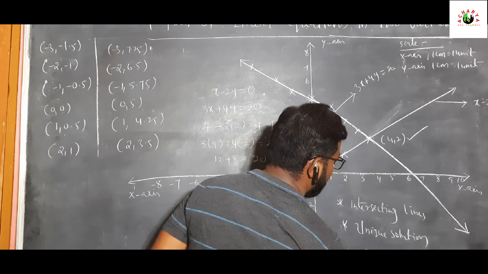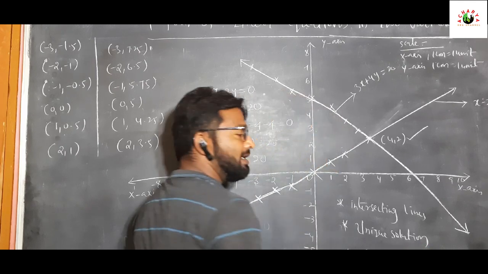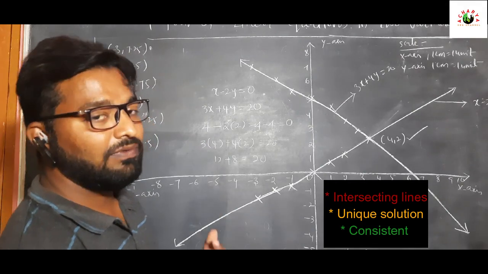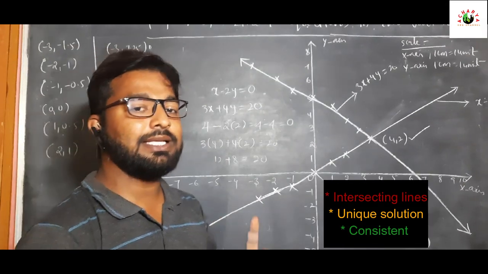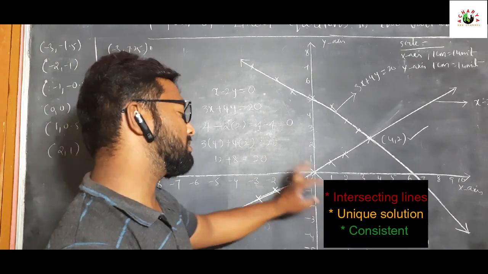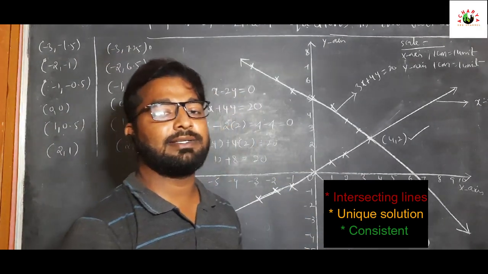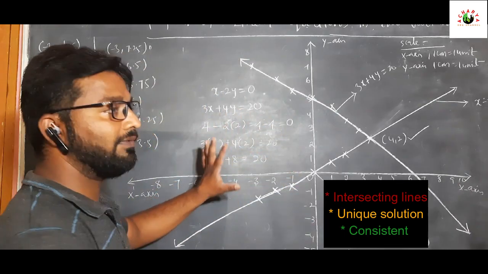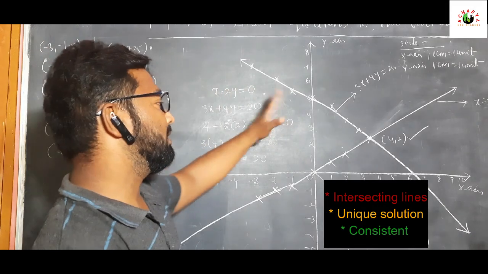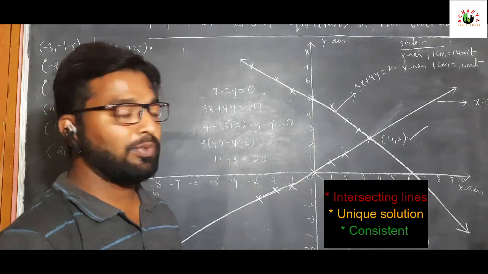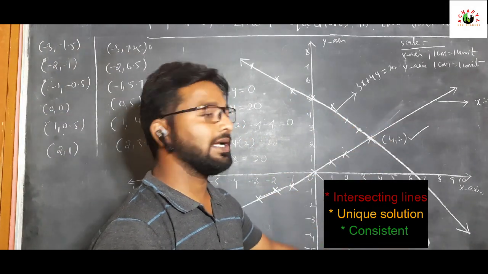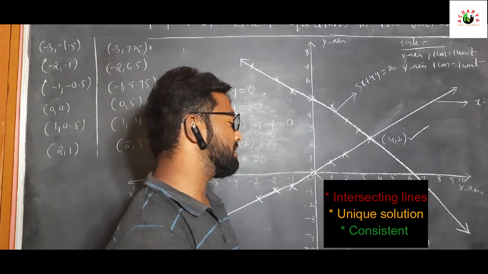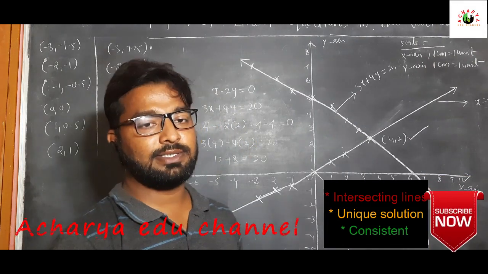Why consistent? As I already said, if a pair of linear equations has at least one solution, we call it consistent. So according to this graph, these two lines intersect at one point. That's why these intersecting lines have only one solution, called a unique solution, and this solution is consistent.